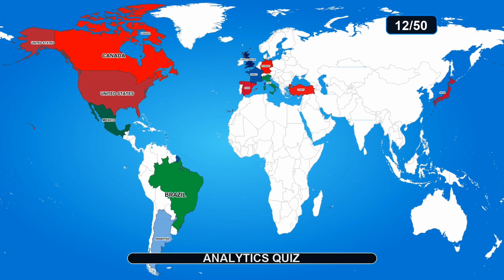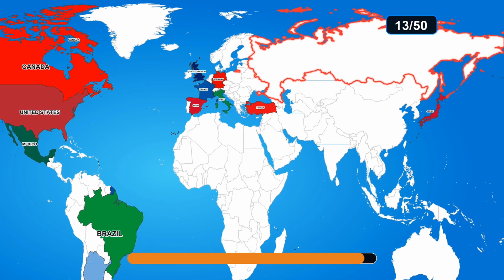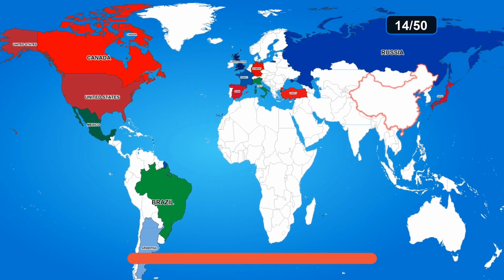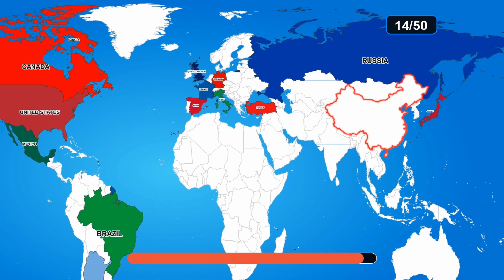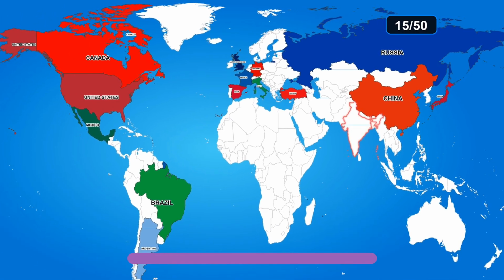The answer is Turkey. Guess the country on the map. The answer is Russia. Guess the country on the map. The answer is China.